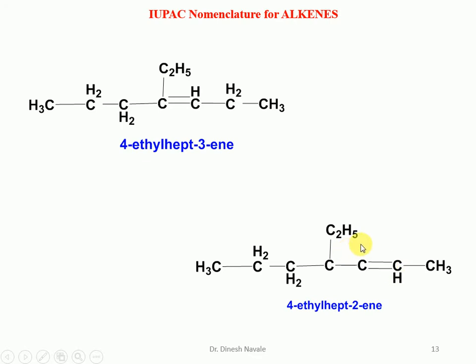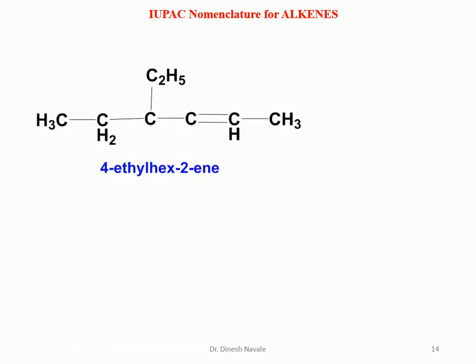And what is the substituent present? Ethyl. And what is the position of the substituent? Carbon number 1, 2, 3 and 4. So it is 4-ethylhept-2-ene. All that hyphen and the comma will be the same as per the nomenclature of the IUPAC. That means word and number can be separated by hyphen. So the nomenclature will be 4-ethylhept-2-ene.